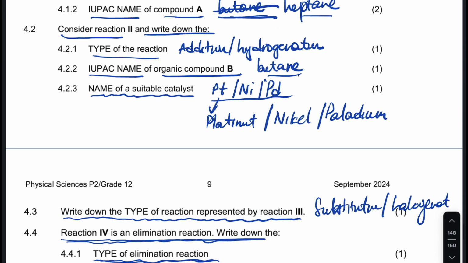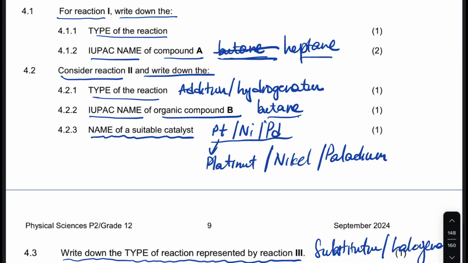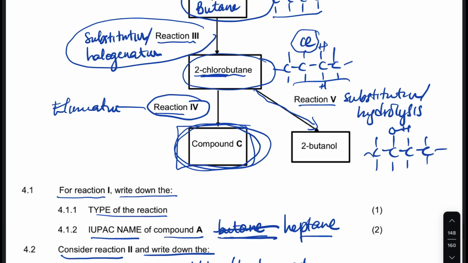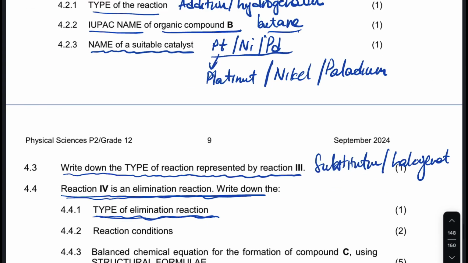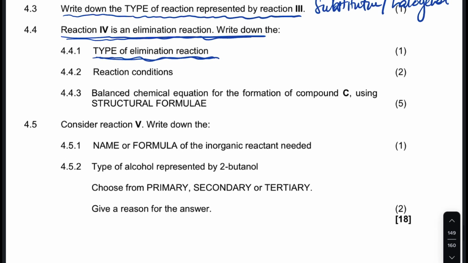So we're going to call that type of elimination dehydrohalogenation. We are removing this hydrogen and the chlorine there. We're not removing a chlorine alone there. So with this type, it's going to be dehydrohalogenation because we removed both there.